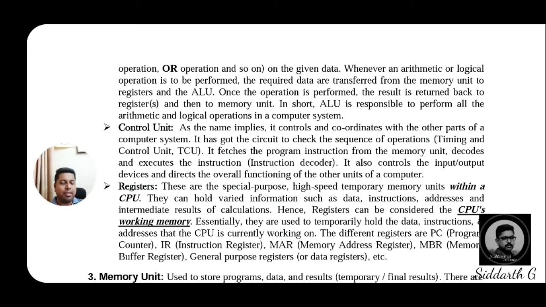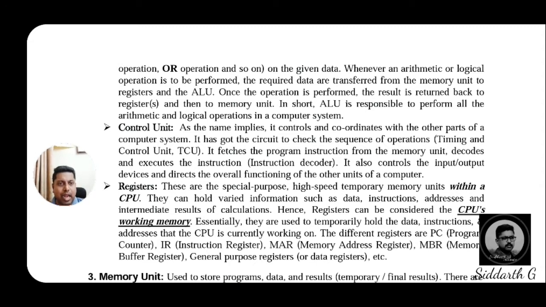Whatever arithmetical and logical operations are performed in the computer, that is because of the ALU. After the ALU, we have one more unit in the CPU, that is the control unit. The name itself tells the function of the control unit. It controls. What does it control? As the name implies, it controls and coordinates.